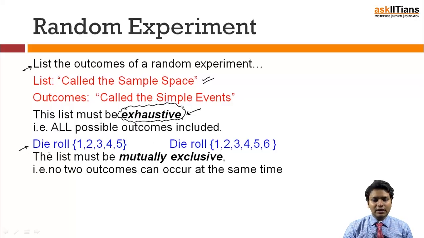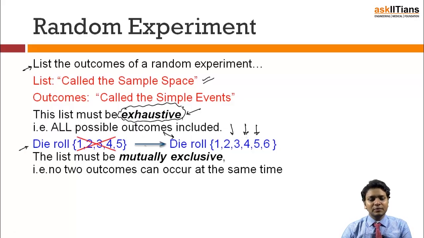If I am rolling a die, 1, 2, 3, 4, 5 cannot be an exhaustive set. Rather, a die roll can be considered an exhaustive set if I consider all the elements that are going to be in its sample space. So let's see, die roll: this becomes a cross, and this is the exact and correct answer.